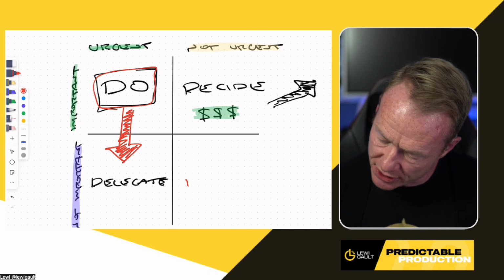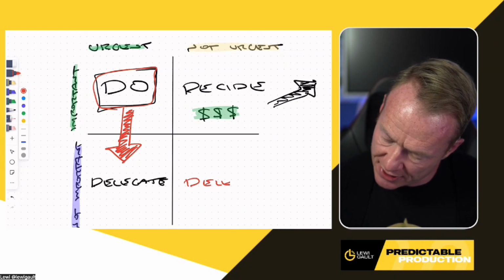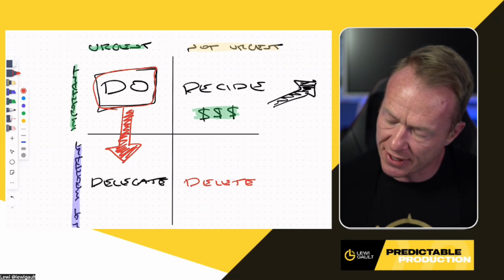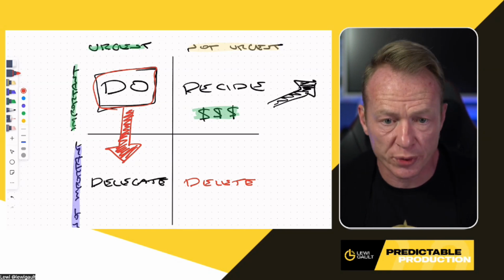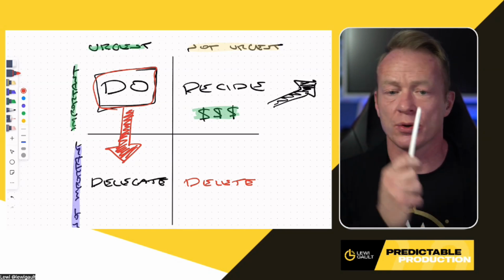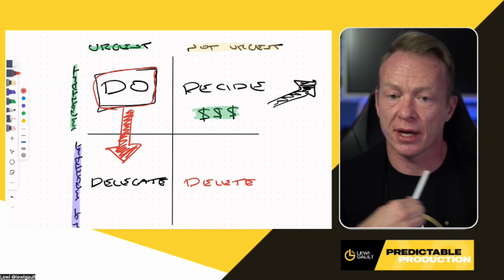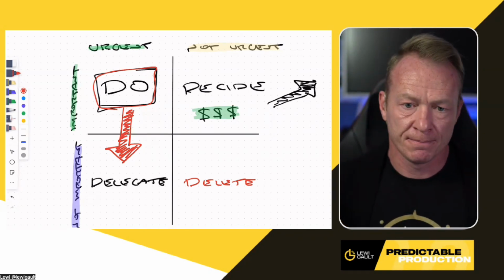And then this last box, let's just keep it in red. This is delete. So this is stuff that is not urgent to your business and is also not important. If something is not urgent and it's also not important, you need to cut that out of your business.